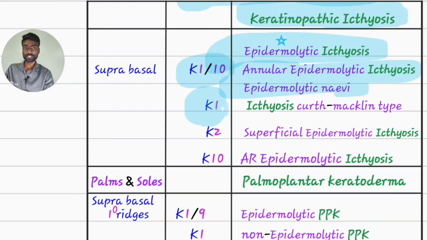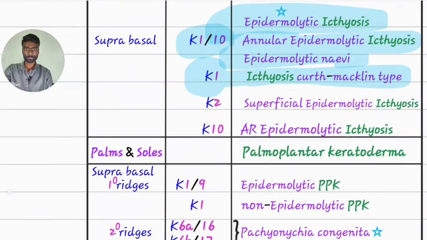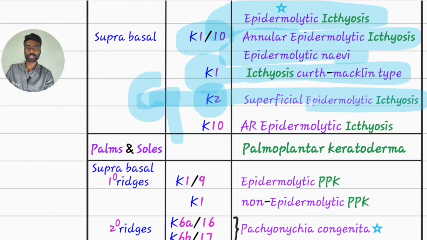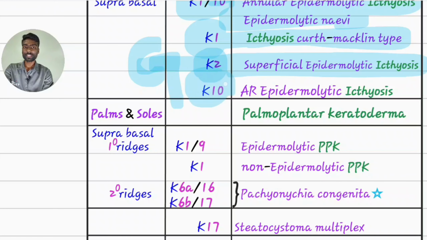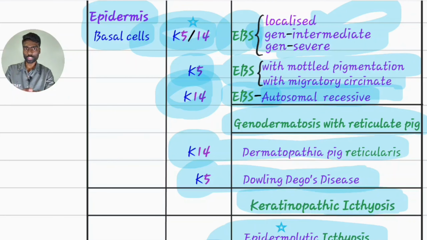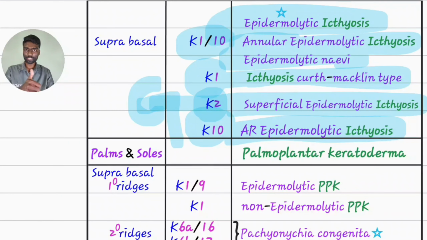Keratin 1 defect leads to ichthyosis with Curth-Macklin type of keratinopathic ichthyosis. K2: in all suprabasal layers, the keratin found is K1/10, but in the granular layer, keratin 2 also will be present. If it's defective, it will lead to superficial epidermolytic ichthyosis. Keratin 10 defect leads to autosomal recessive epidermolytic ichthyosis. Same as in keratin 5, 14, here also keratin 1, 10 defect leads to autosomal recessive form. Rest of all are dominant.